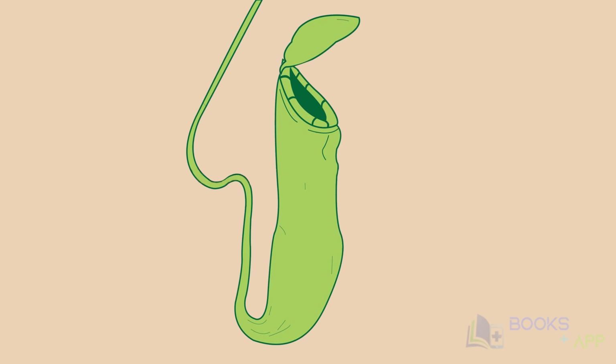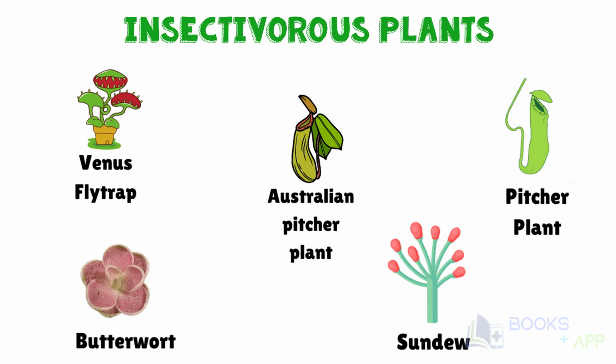See, this pitcher-like or jug-like structure is the modified part of the leaf. The apex of the leaf forms a lid which can open and close the mouth of the pitcher. So when an insect lands on this pitcher, the lid shuts closed, and the trapped insect gets entangled with the hairs inside the pitcher. The insect gets digested and all the nutrients of that insect are absorbed and utilized by the plant for their energy need. And such insect-eating plants are called insectivorous plants.